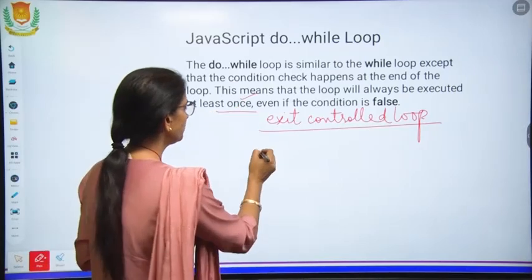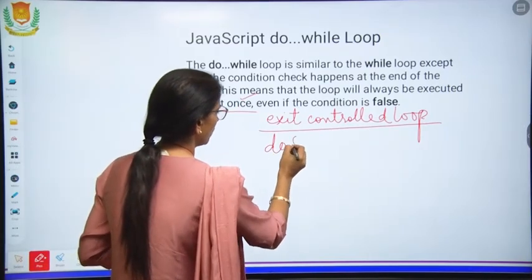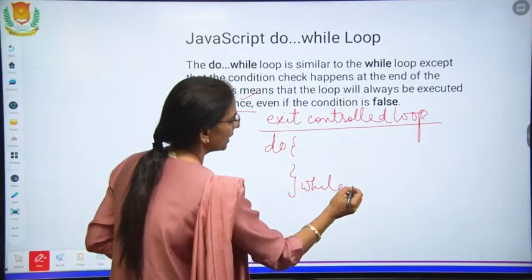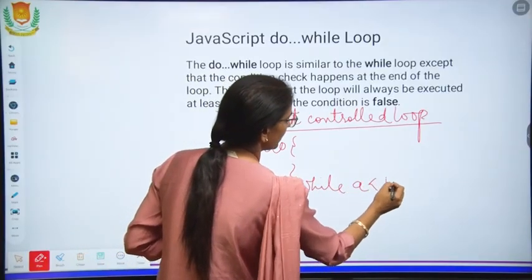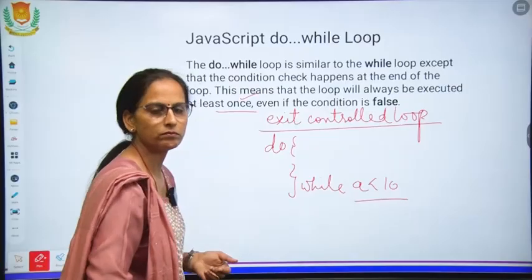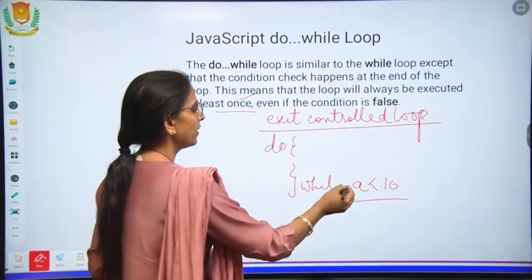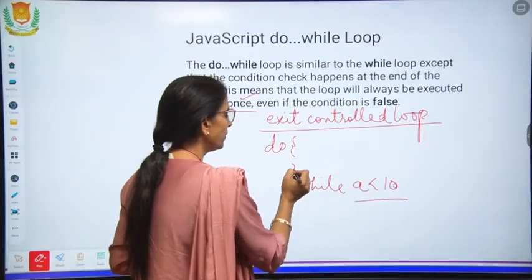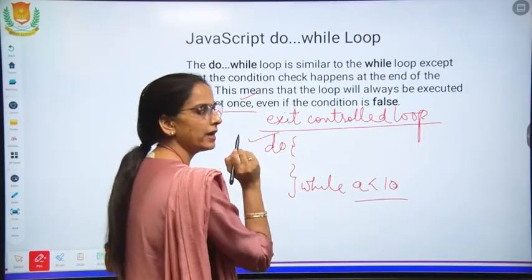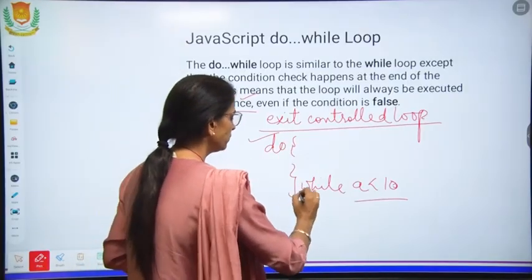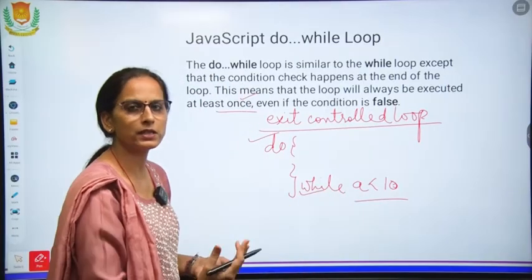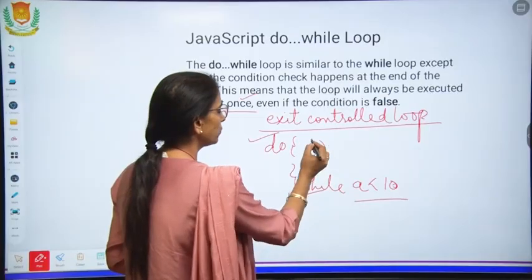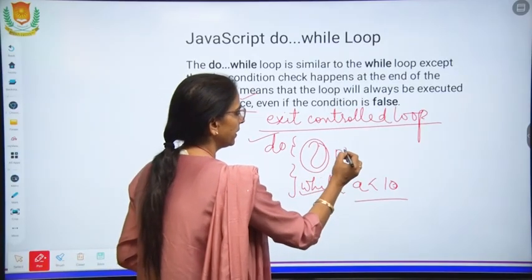So do whatever you want to do, while A is less than 10. Till the value of A becomes 10, these statements will be printed. So do is at the first level and checking of the condition is at the second level. So at least once these statements will be printed.